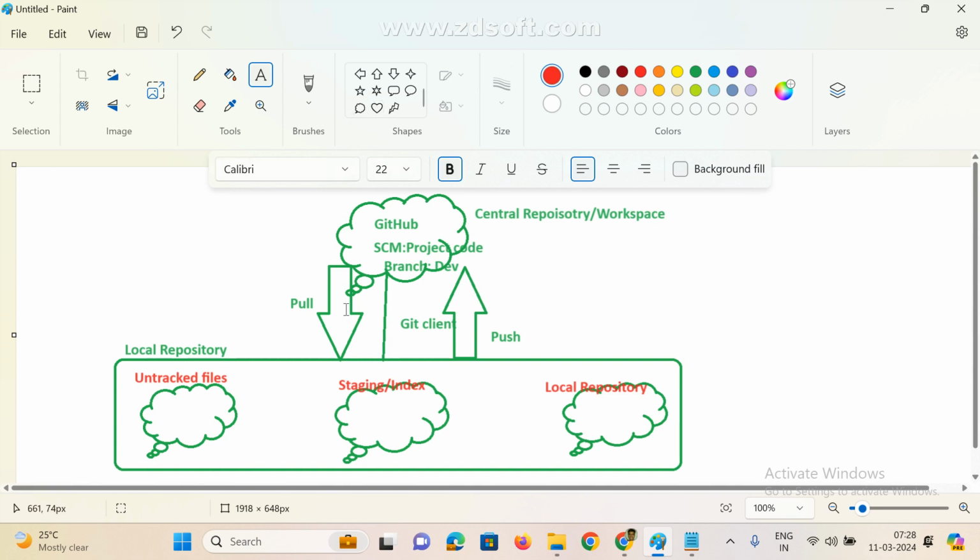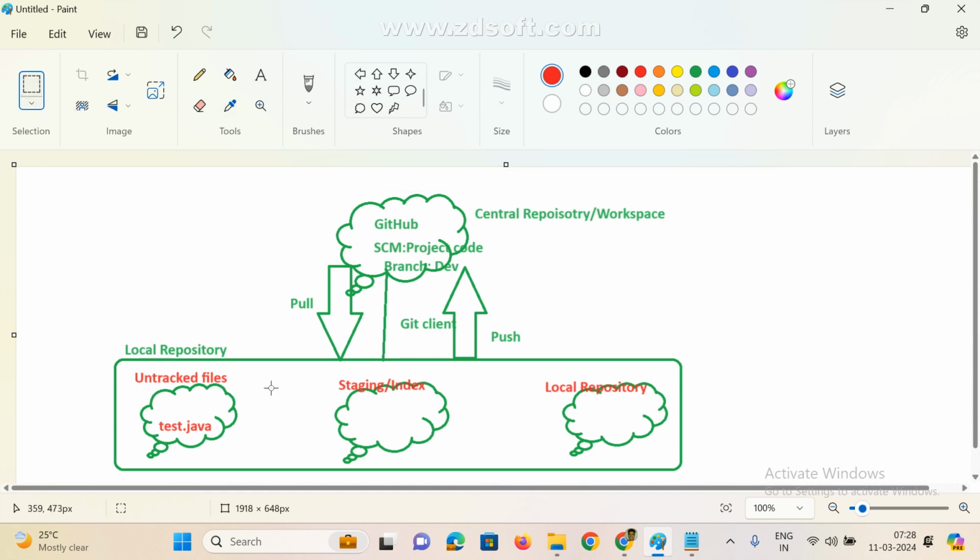If you create any file, for example, you are the developer, or the DevOps engineer, or the tester, whatever it may be. For example, here I wrote one file, test data, say a Java file I implemented. If you want to push this file from here to here, there is one flow we follow, and here we use some commands.